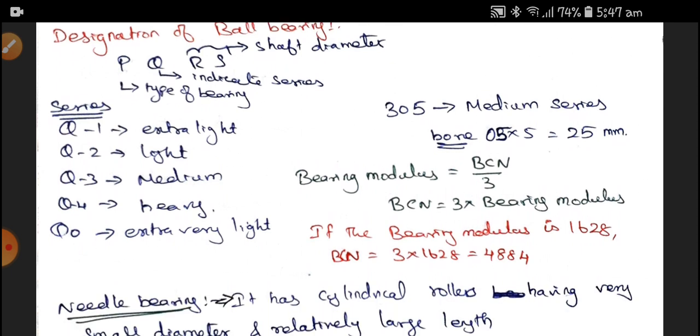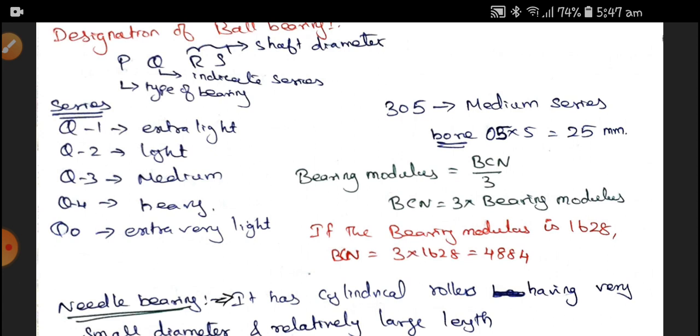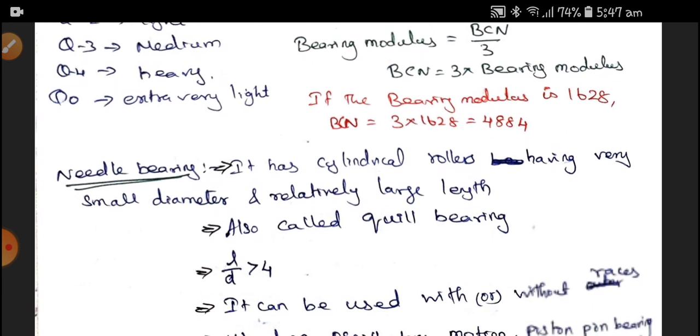Next is the bearing modulus. Bearing modulus is defined as the bearing characteristic number divided by 3, or the bearing characteristic number is 3 into the bearing modulus. For your understanding, if we have a bearing modulus of 1628, therefore the bearing characteristic number becomes 3 into 1628, that is 4884.